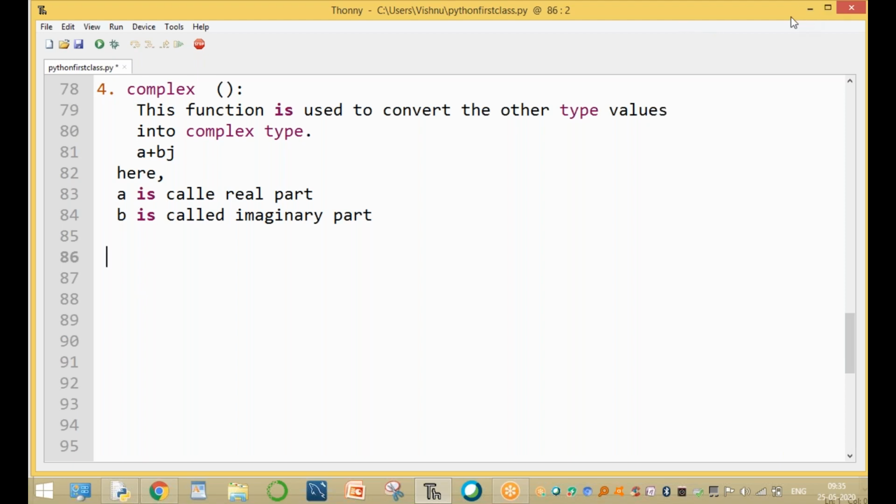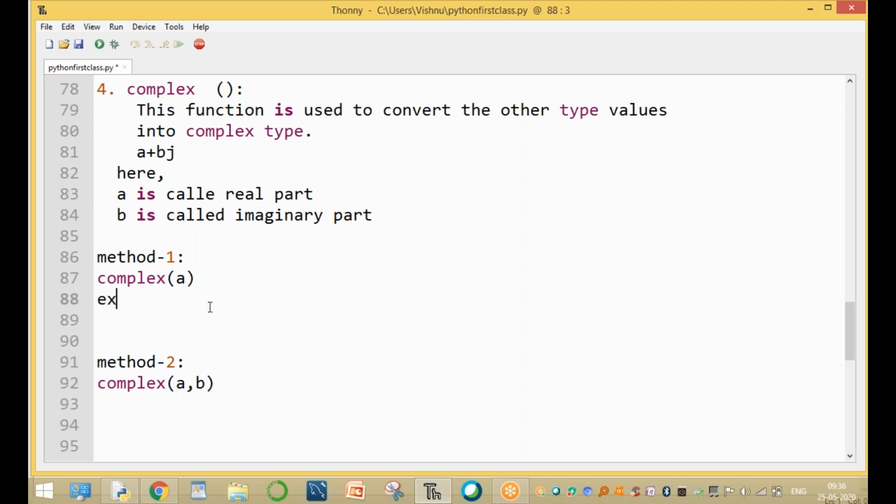Here are the two methods. First method is complex of only a. The second method is complex of a and b. In the first method, we pass only the a value, which means the b value is always 0. In the second, we pass two parameters: one is the a value, another is the b value.